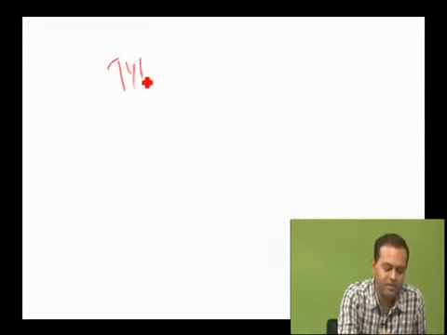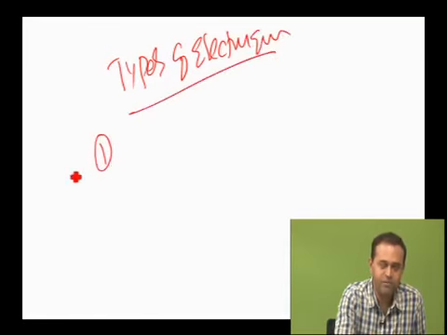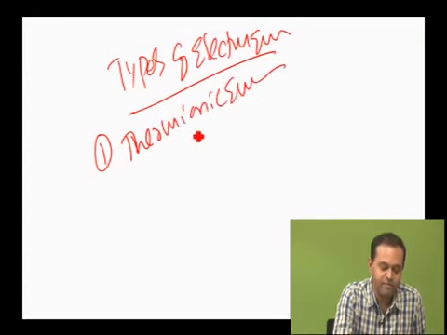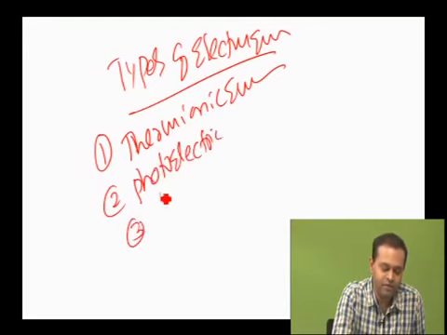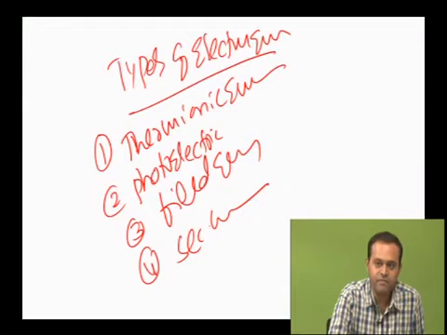The first topic is types of electron emission. There are four different types of electron emission. The first one is thermionic emission. The second is photoelectric emission. The third one is field emission. And the last one is secondary emission. I am going to discuss photoelectric emission.